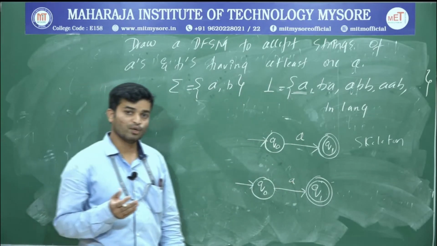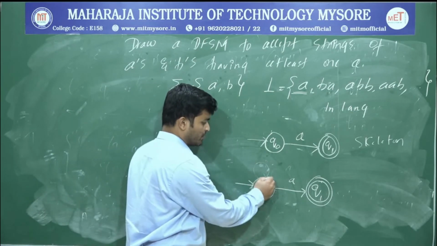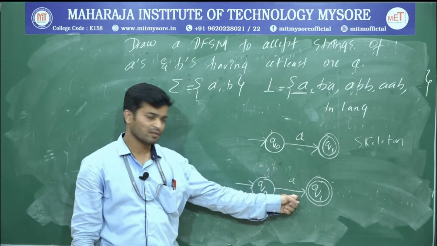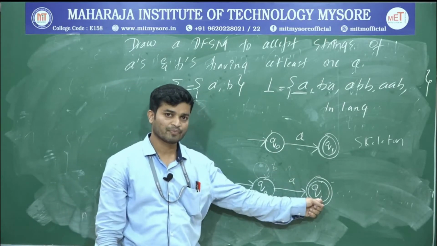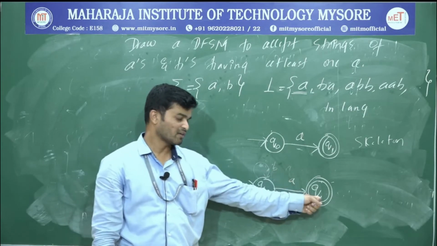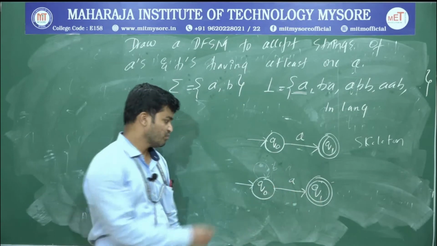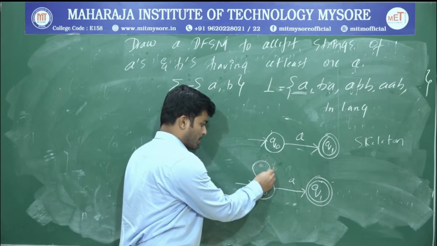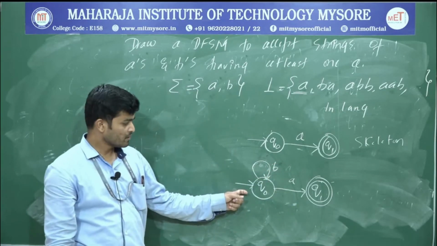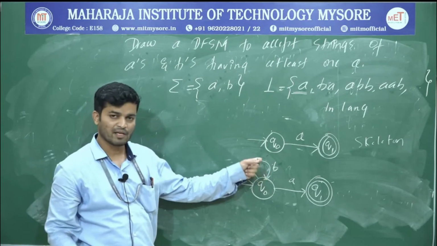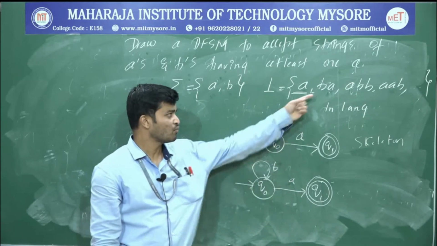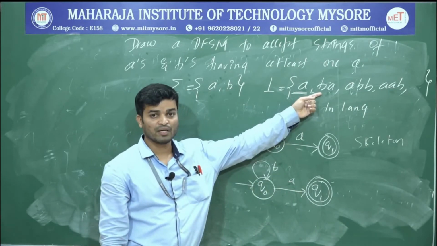So how to write that? First always go with a loop. Suppose I write a loop, what will happen? Then I will get n number of B's followed by 1 A. That will be accepted, because this is the accepting state. So n number of B's, 1 A, is accepted, so that is a valid string. Therefore, if I write the loop, then that's a valid automata. Why? Because if there are n number of B's, before going to the accepting state, I will have at least 1 A. So that satisfies our minimum requirement, at least 1 A.